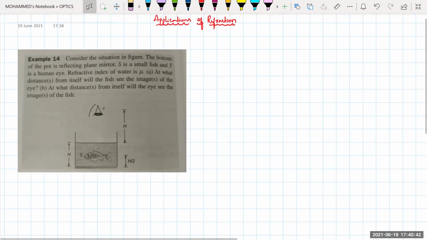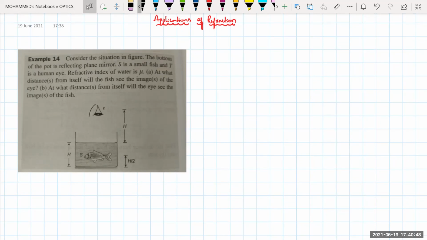See this question, madam. Consider the situation in the figure. The bottom of the part is reflecting. That means this one. This is reflecting, that is, there is a plane mirror here. Okay? Now see here.